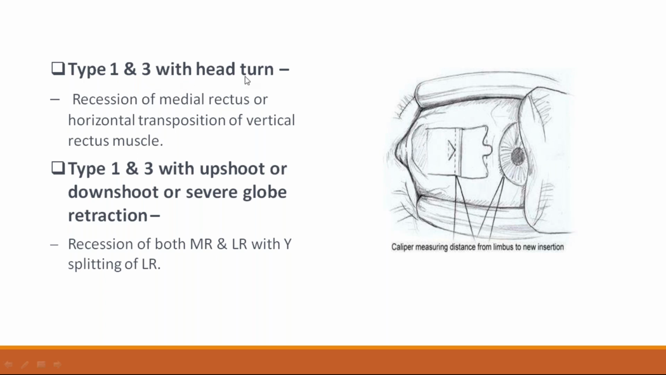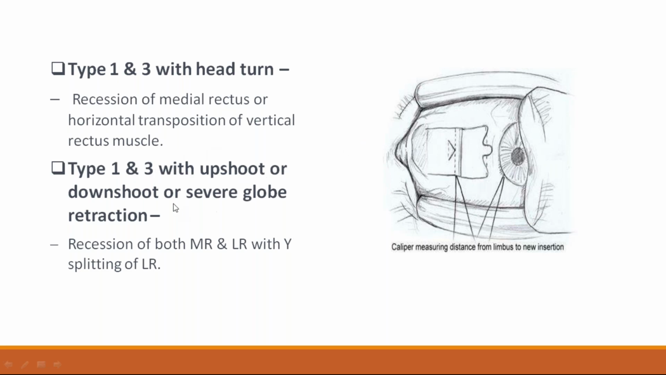Type 1 and type 3 with head turn: recession of the medial rectus or horizontal transposition of the vertical rectus muscle is done. Here we are doing recession of the medial rectus muscle. The original insertion is here, so we are disengaging the muscle and resuturing it at a new place. That is called recession, whereas resection means you are cutting some part of the muscle for strengthening. Recession means weakening of the muscle, and resection means strengthening of the muscle.